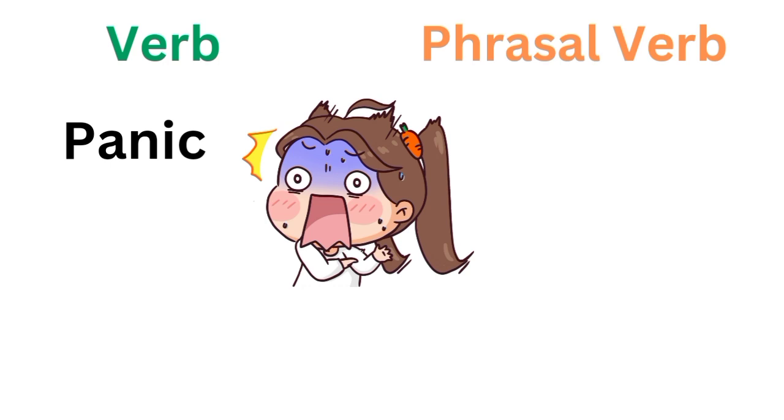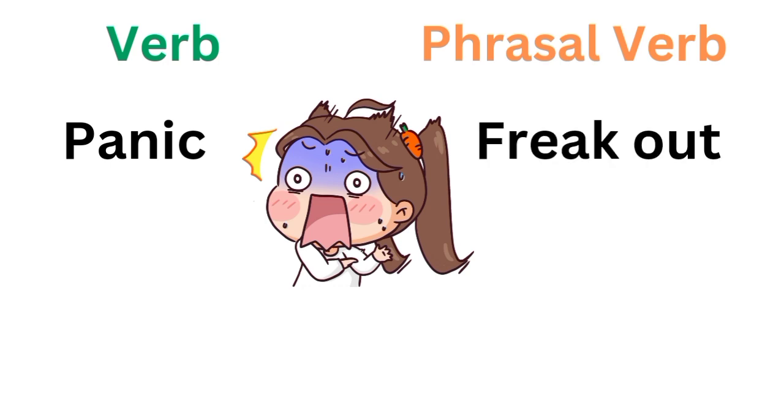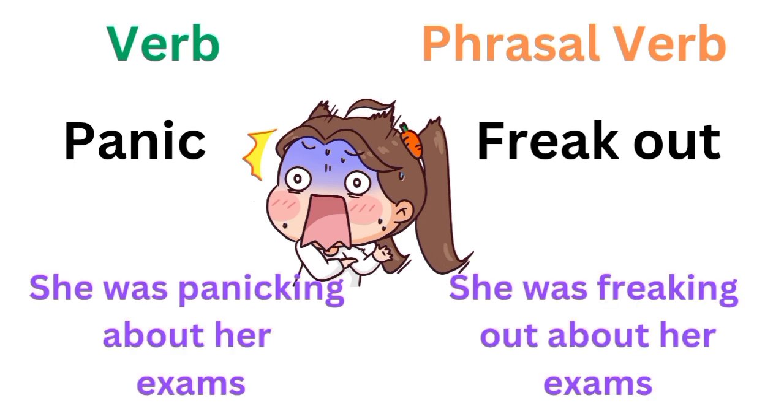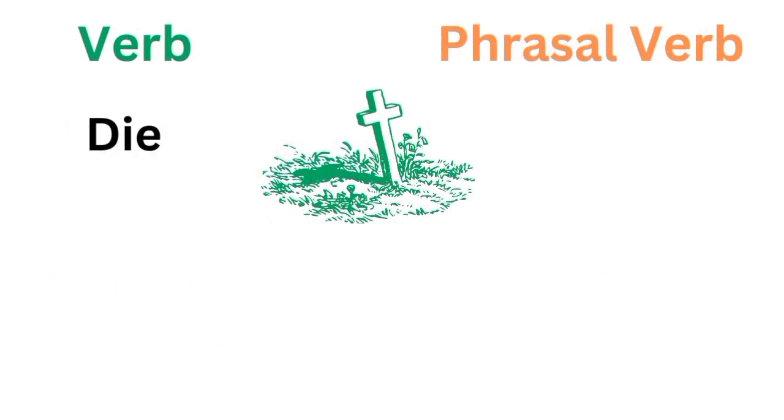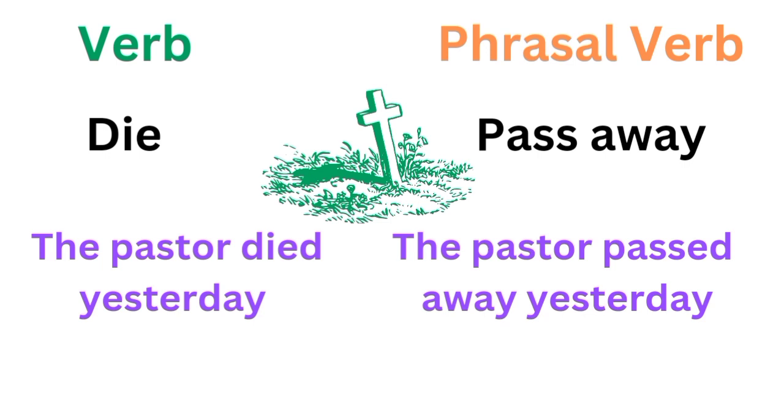Panic. The phrasal verb for panic is freak out. For example, she was panicking about her exams, or she was freaking out about her exams. Die. The phrasal verb for die is pass away. For example, the pastor died yesterday. Or you can say, the pastor passed away yesterday.